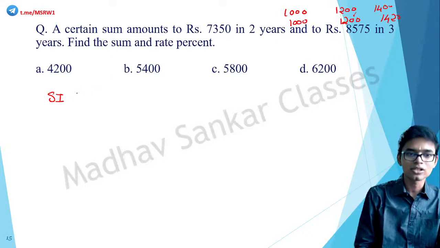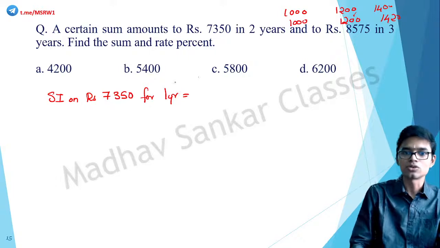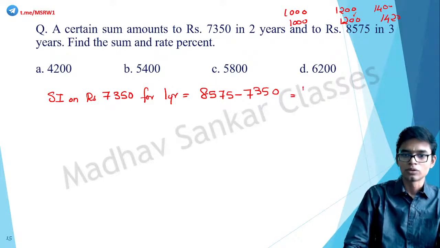So the simple interest on rupees 7,350 for 1 year is equal to how much? 8,575 minus 7,350. That 1 year, how much extra money was added? And this is equal to rupees 1,225.